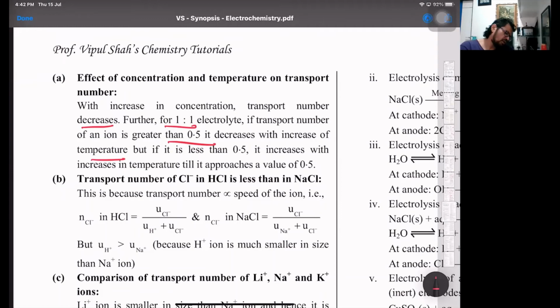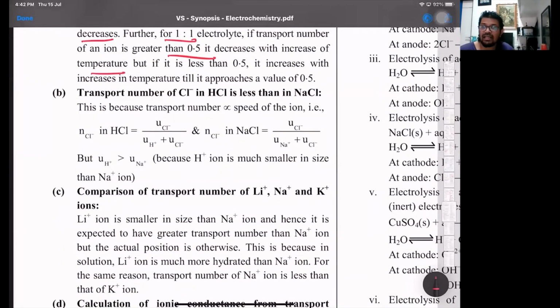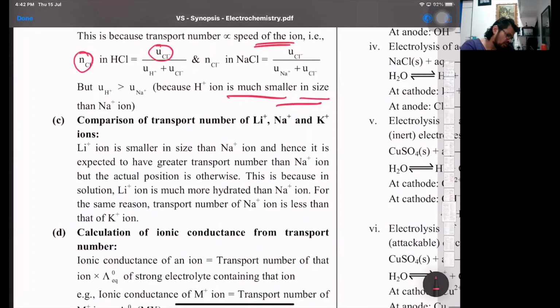Then the transport number of chloride in HCl is less than in NaCl. Why is the transport number less? Because of the size. The answer is very simple. The transport number of chloride is directly proportional to the speed, similar to how we calculate the mole fraction. So the u of chloride upon the sum of the speeds of both H plus and chloride, where H plus has a smaller size. Because of that, we say transport number is directly proportional to the speed of the ions. Now this is an important point.